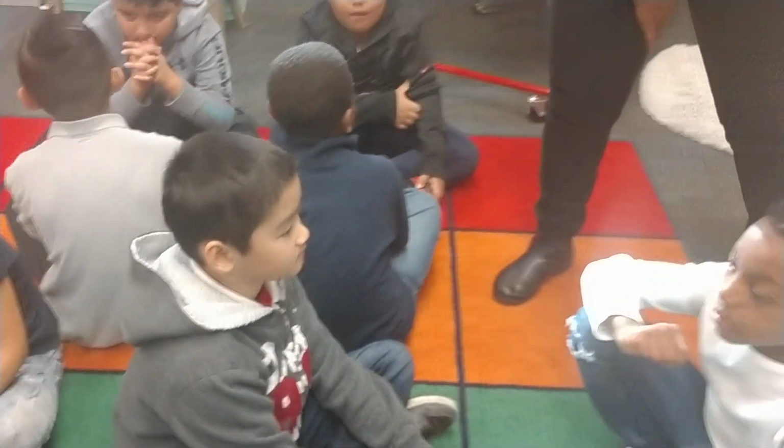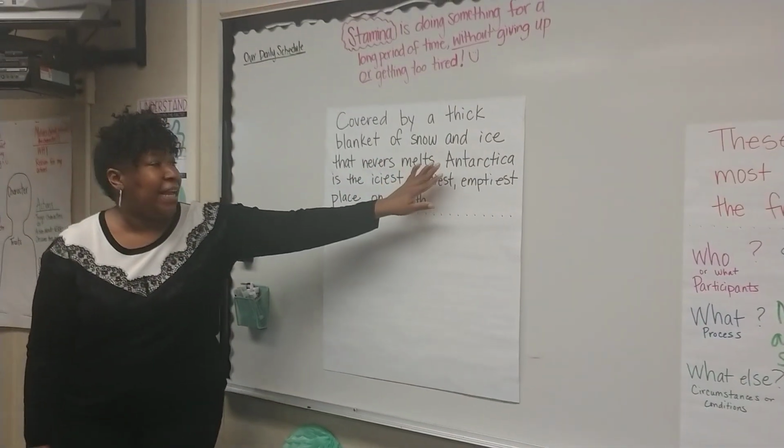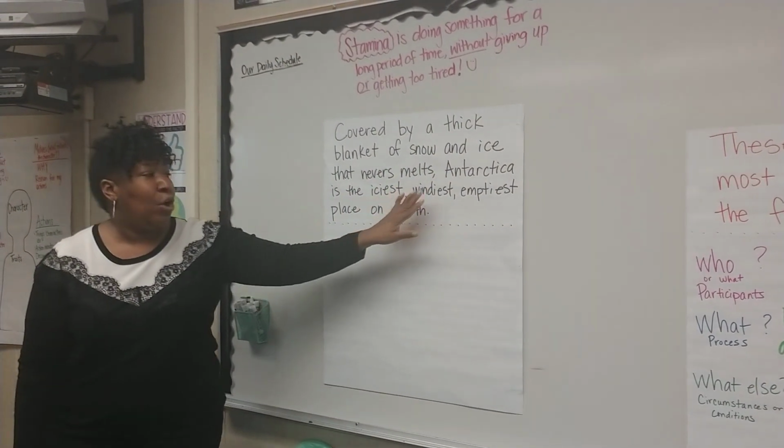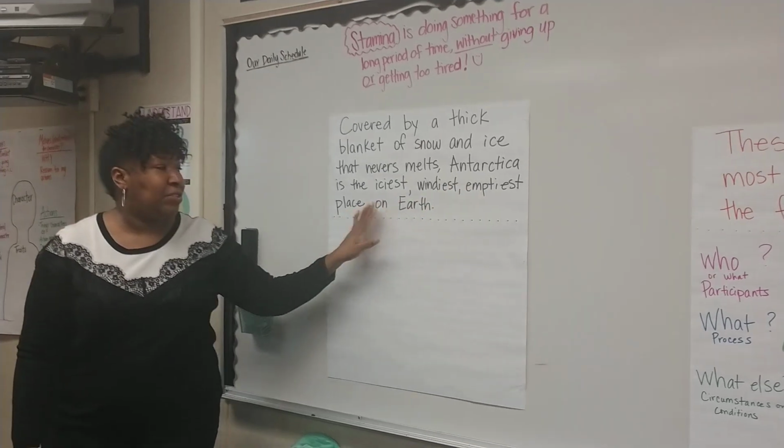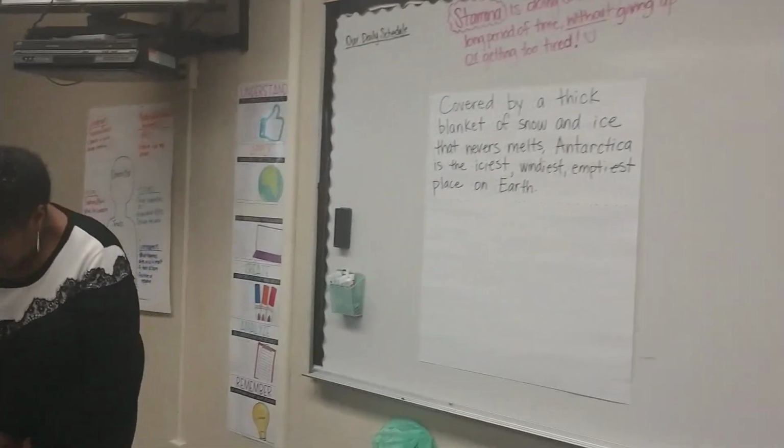Okay, so let's look at here. So covered by a thick blanket of snow and ice that never melts, Antarctica is the iciest, windiest, emptiest place on Earth. So what's some information that you get from that?